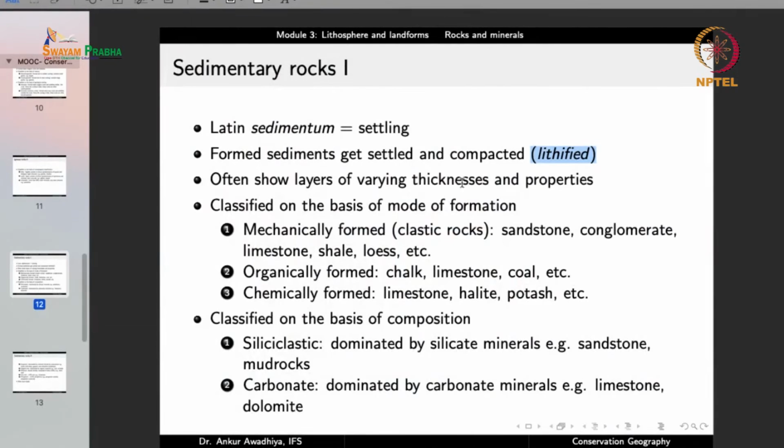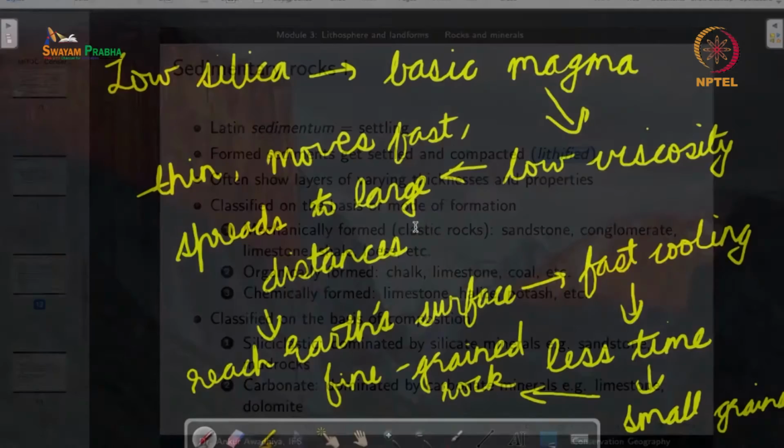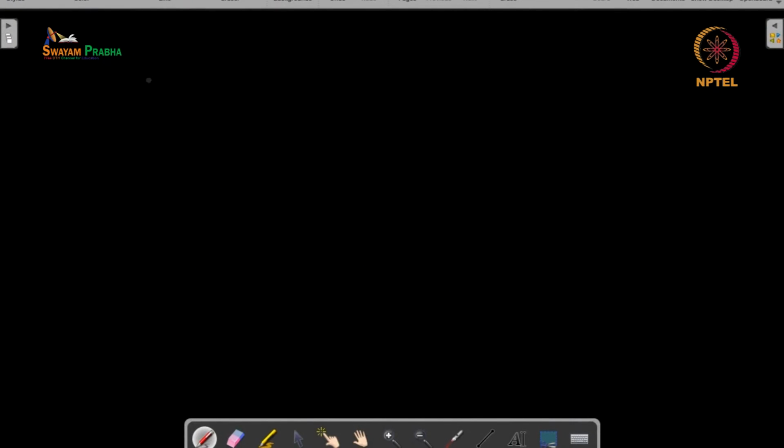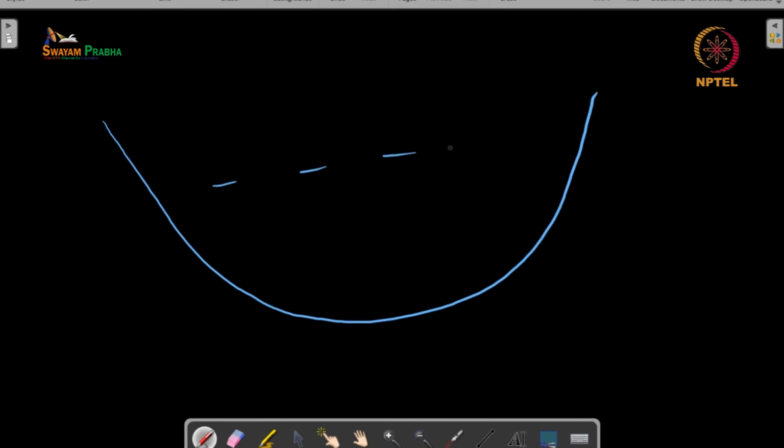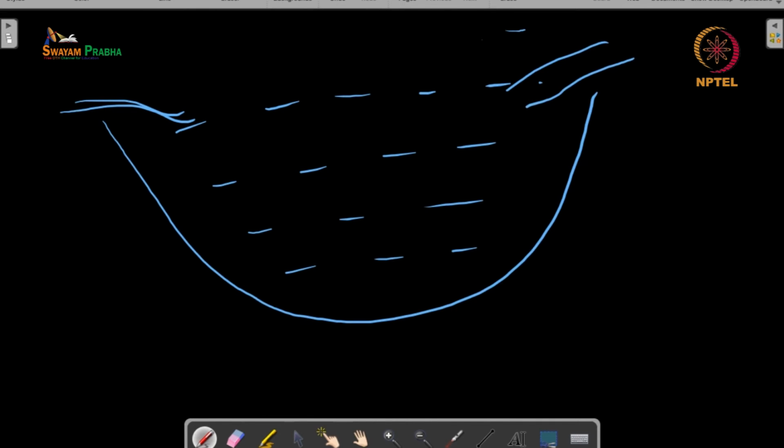They often show layers of varying thicknesses and properties. Typically, if we consider, say, a big lake or a water body like a sea, there is water being brought in through different streams into this area. Now, these streams will also be bringing sediments with them, or small pebbles or small pieces of rocks.